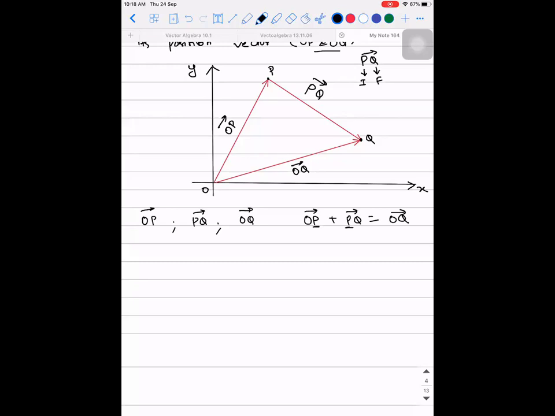Observe it clearly, I'll use a green color. Let's say you are planning to go from O to Q. You can directly go along OQ vector. Or you could have gone from O to P and P to Q, which is addition. That is what is happening, which implies PQ vector is equal to OQ vector minus OP vector. This is a very, very important relation.